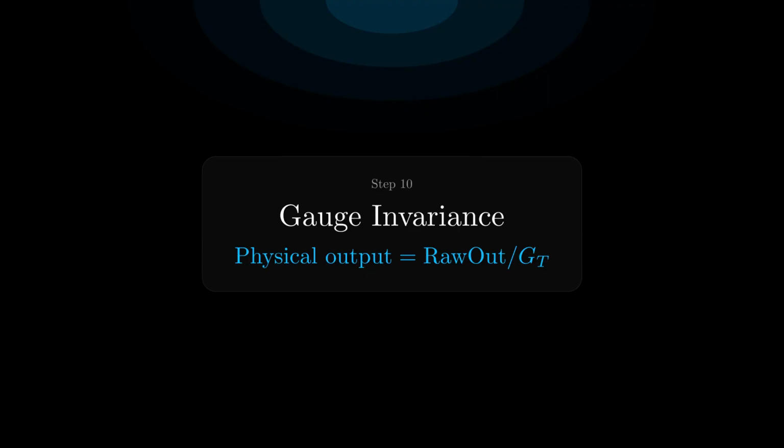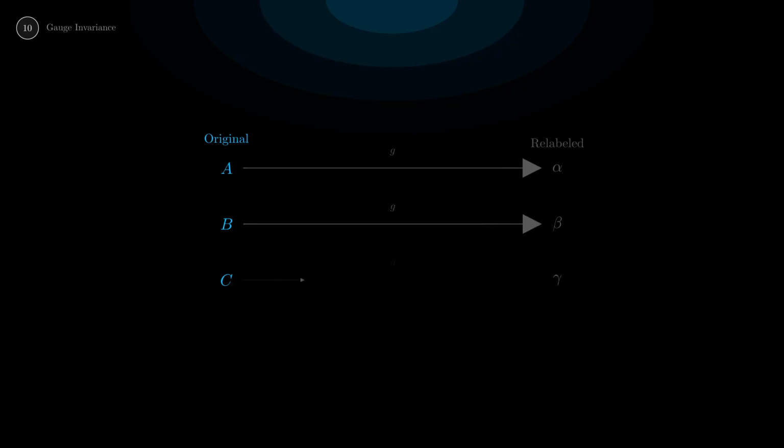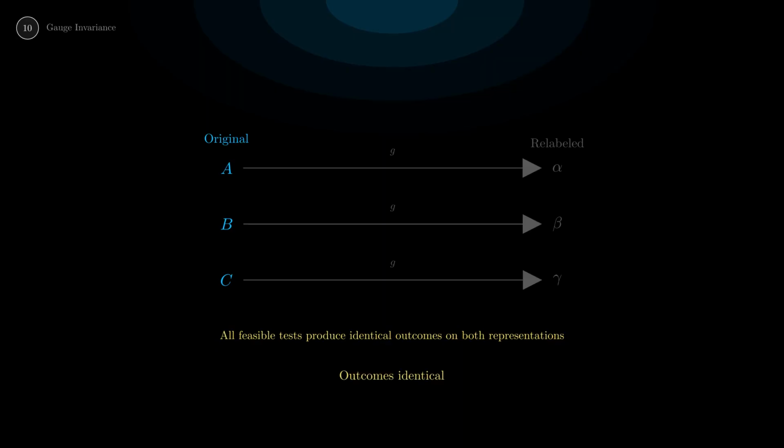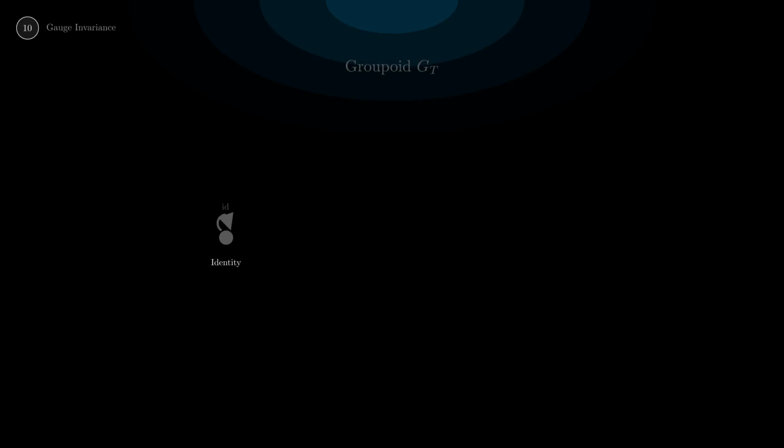Are all the labels we've been using real? Do the names A, B, C actually matter? Apply a relabeling. A maps to alpha, B to beta, C to gamma. Run every feasible test on both versions. The outcomes are identical. No test can detect the relabeling. By A0, an untestable difference is no difference at all. So this is a gauge transformation, a physically meaningless change of representation.